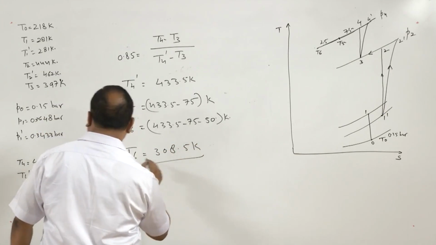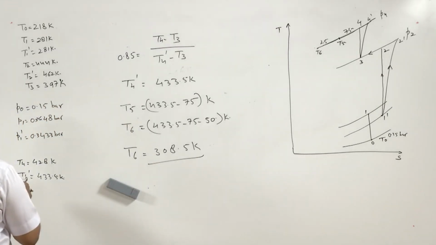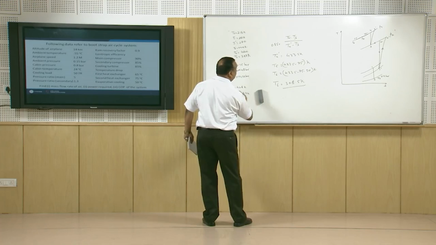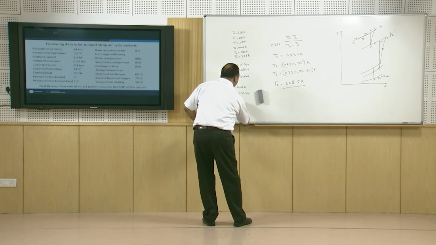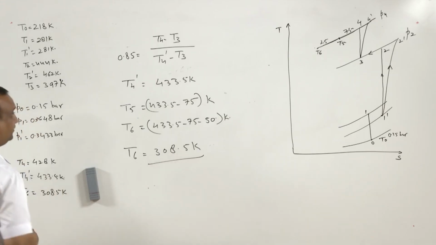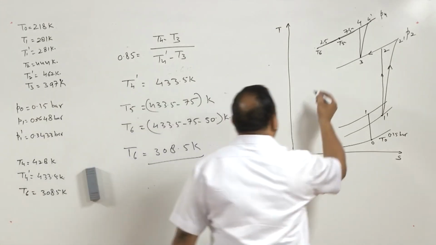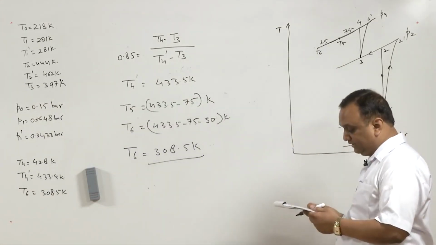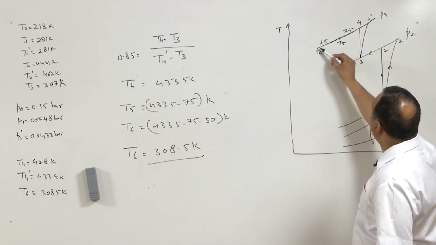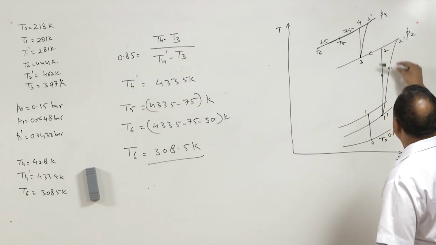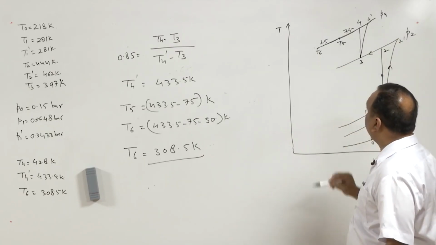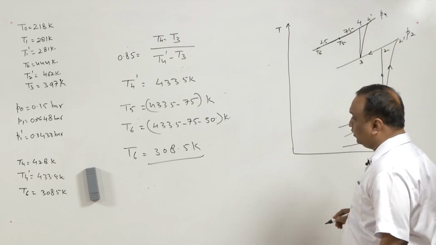308.5 Kelvin. So, now T6 is equal to 308.5 Kelvin. Now, air available here shall expand, but pressure we do not know right now. We know the pressure ratio between this and this, but absolute pressure at this state 6 is not known to us.